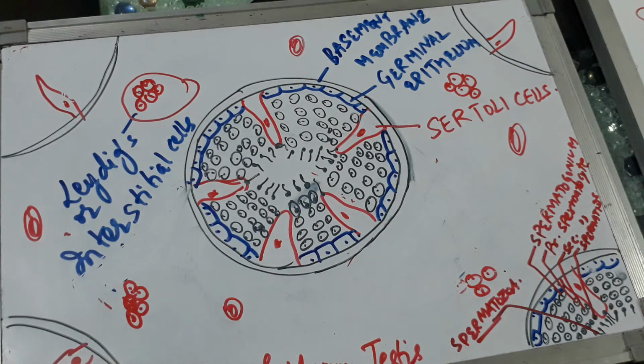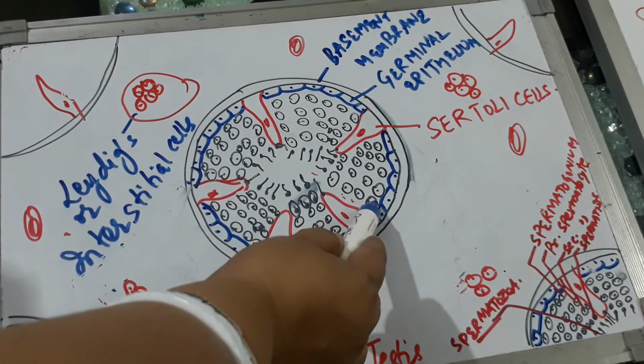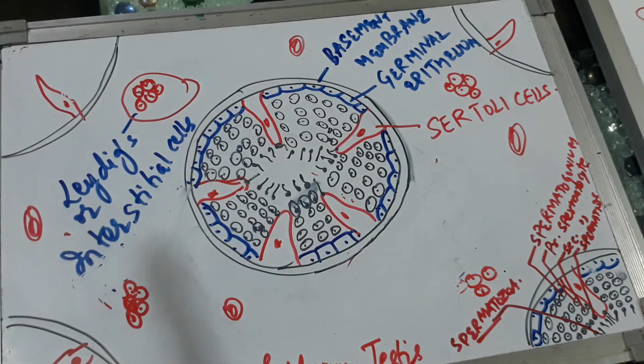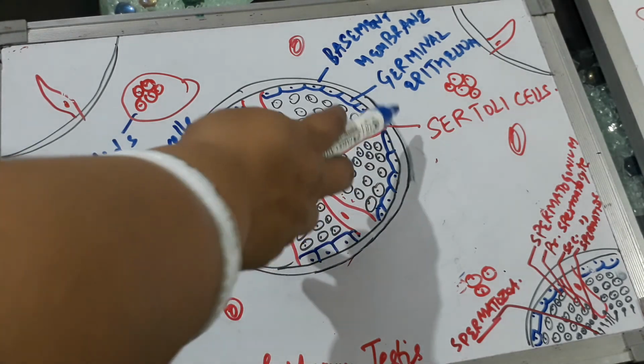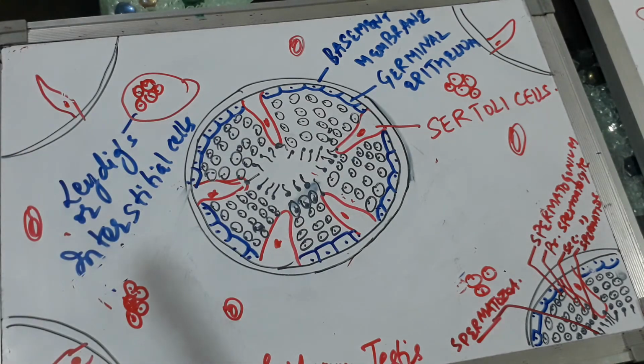The majority of cells in the epithelium are cuboidal and form the male germ cells. These are also known as the spermatogonia. At certain places there are tall cells, and these tall cells are called the Sertoli cells.